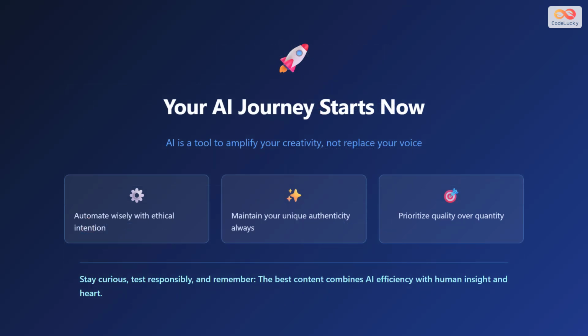Remember, AI is a tool to amplify your creativity, not replace your voice. Automate the routine tasks wisely and with ethical intention. Always maintain your unique authenticity in your work. Prioritize quality over quantity in everything you create. Stay curious, test these tools responsibly, and remember that the best content combines AI efficiency with genuine human insight and heart. Your creative journey with AI starts today.